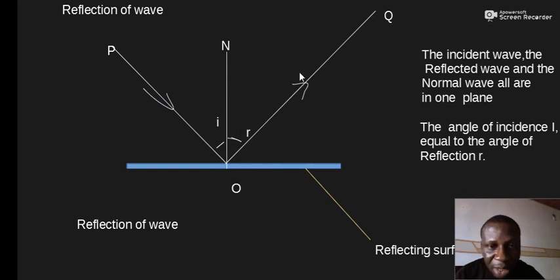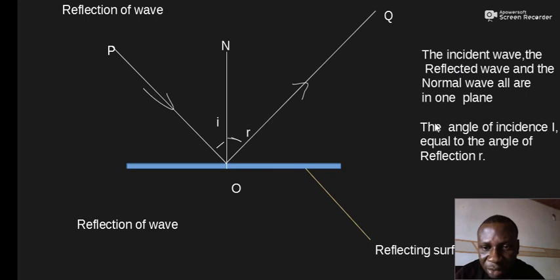And according to the law of reflection, we're told that the incident wave, the reflected wave, and the normal all lie in one plane. They are all in one plane, at the normal at the point of incidence. Take note.